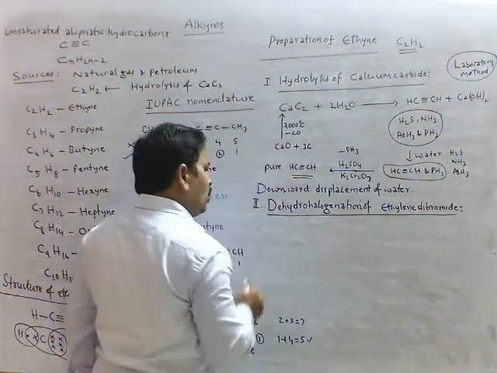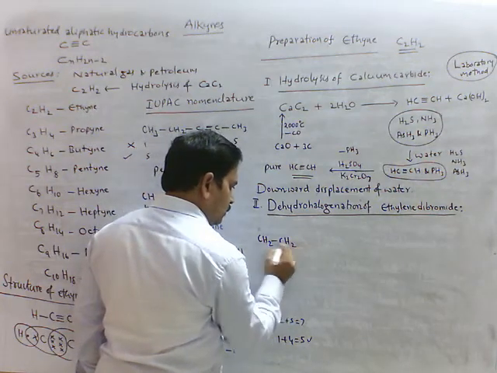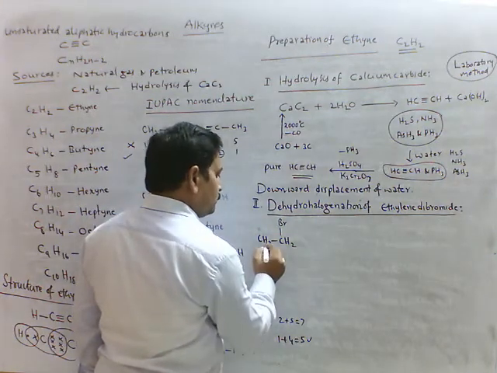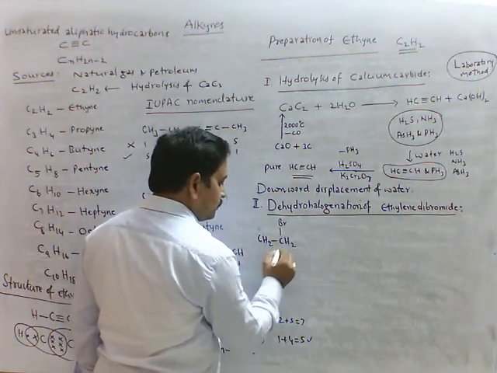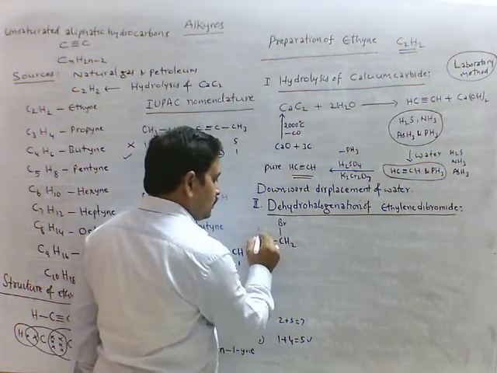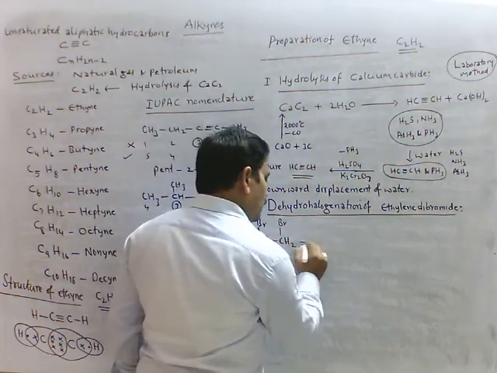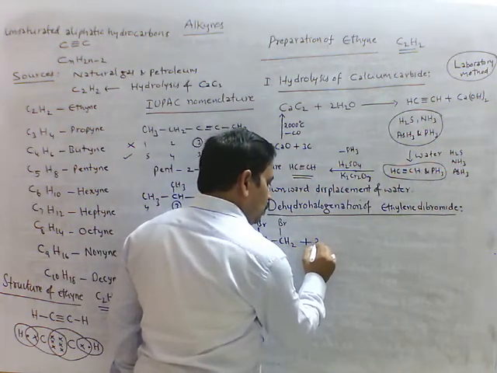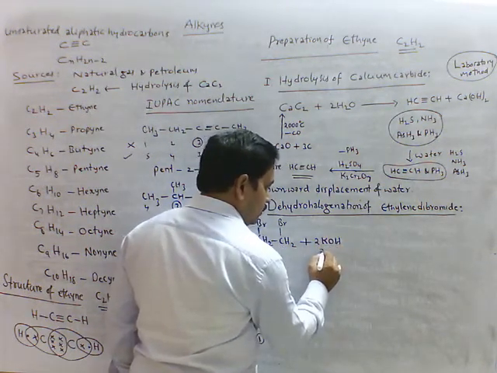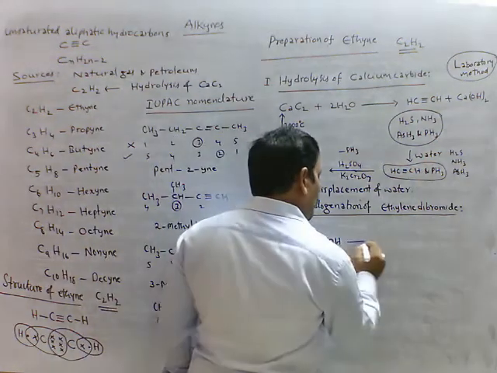See, ethylene dibromide I am taking, CH2Br, CH2Br, treated with 2 moles of alcoholic potassium hydroxide, on boiling.